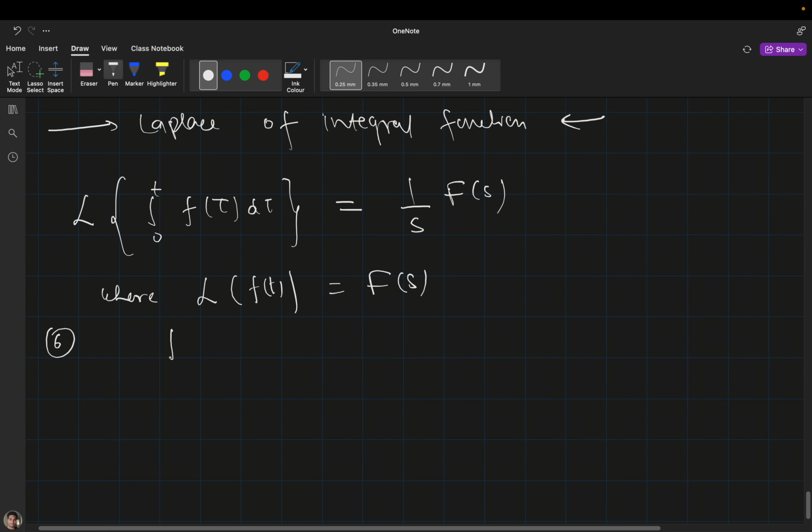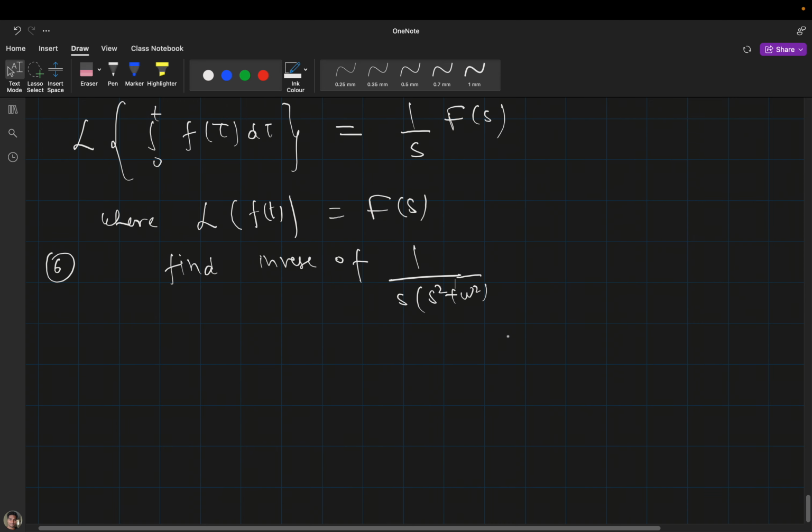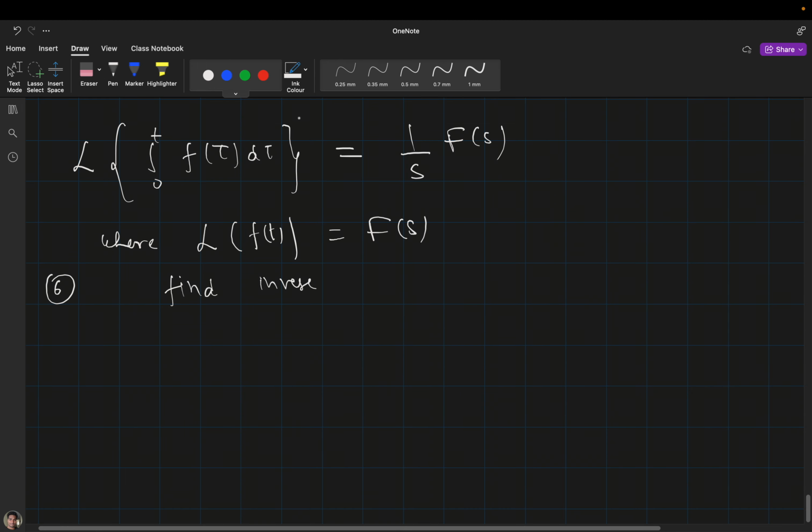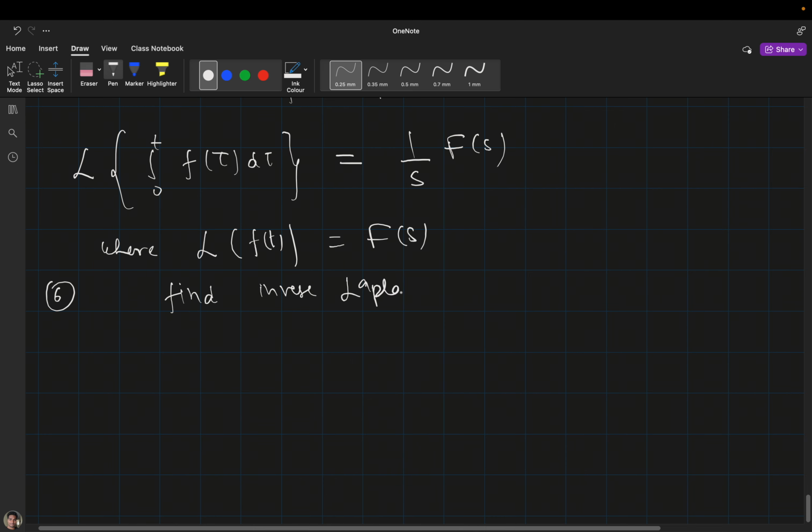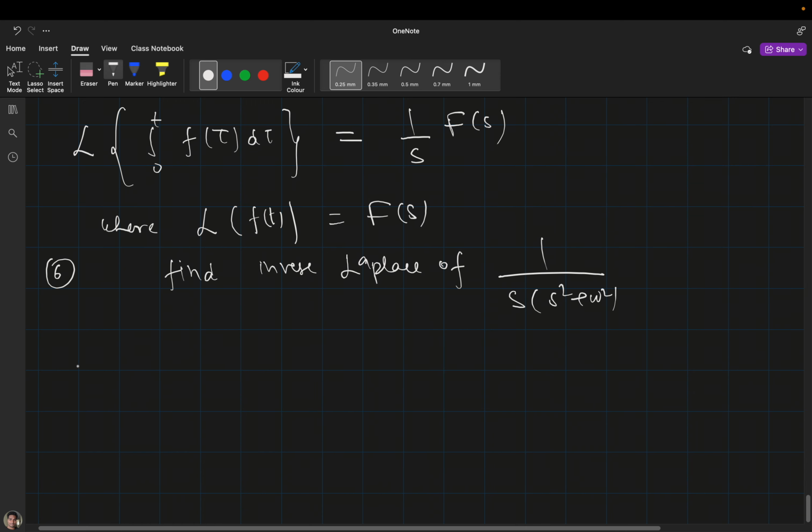Sixth. Okay, find the inverse Laplace of 1 divided by s times s square plus omega square. Okay, now I have to find the inverse Laplace of 1 divided by s times s square plus omega square.